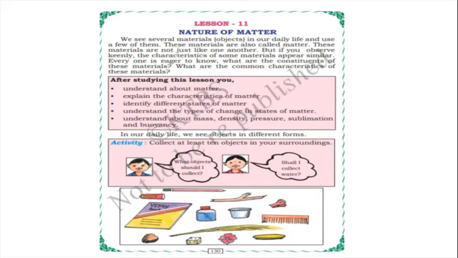So these materials are also called matter. All these materials, whatever we see in our daily life, in our surroundings, are called matter, not only a particular thing, but all types of objects.